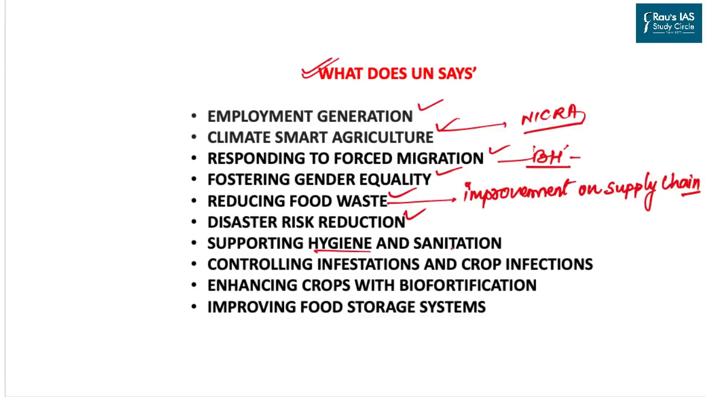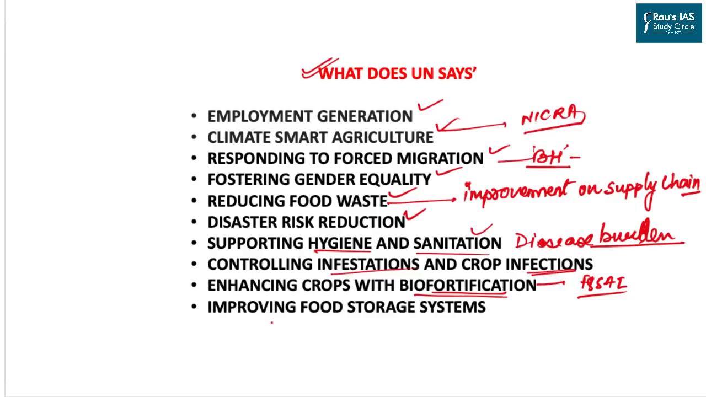Government should also look into hygiene and sanitation programs, because this also reduces the disease burden of a person. Government can also look into controlling infestation and crop infection, because this will reduce the food wastage. We should also look into going for a biofortification program. In this, the initiative has already been started by the Food Safety and Standards Authority of India.